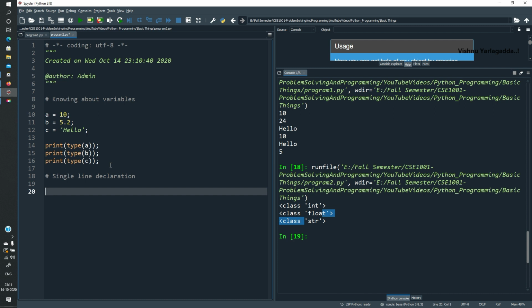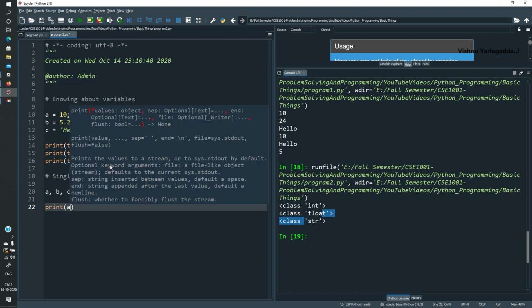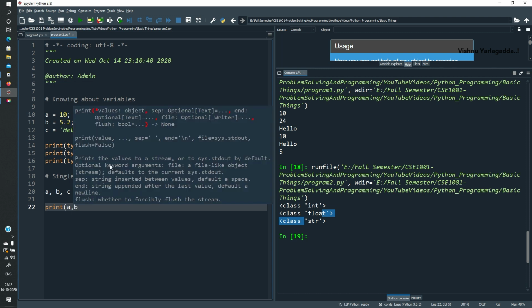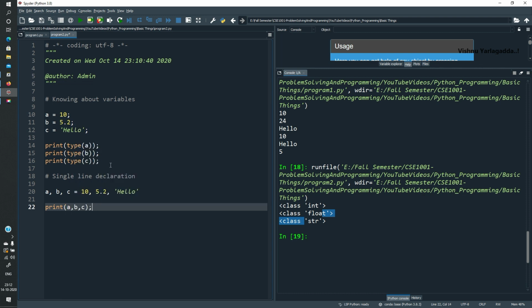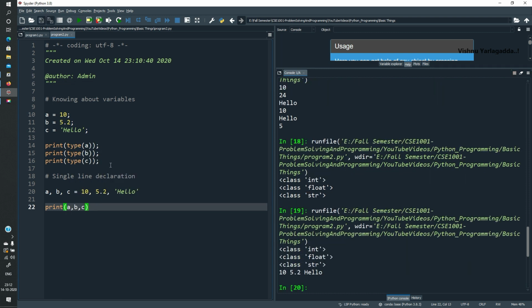A comma B comma C is equal to 10 comma 5.2 comma hello. You can keep semicolons or not. Print A comma B comma C, F5. You can see 10, 5.2, hello.